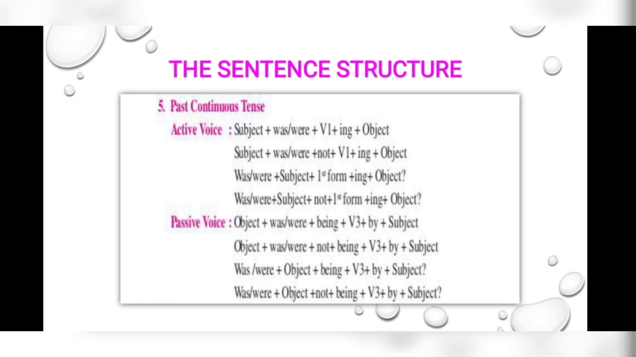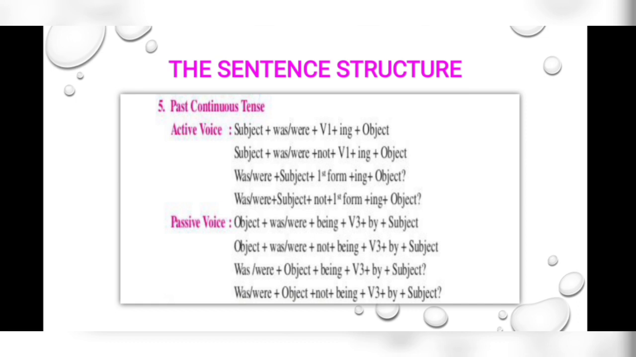In the interrogative sentences, was or were will be in the beginning followed by subject and then first form of the verb plus ing and object. And in case of negative question, was, were plus subject plus not plus first form of the verb plus ing plus object. In interrogative sentences, do not forget to use question mark.